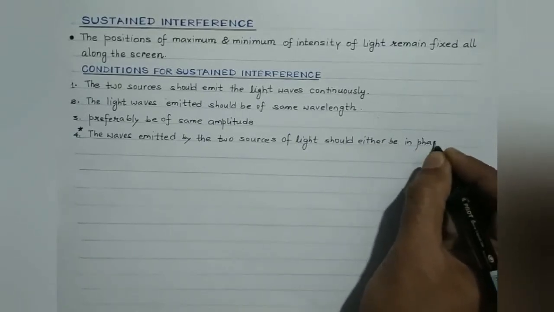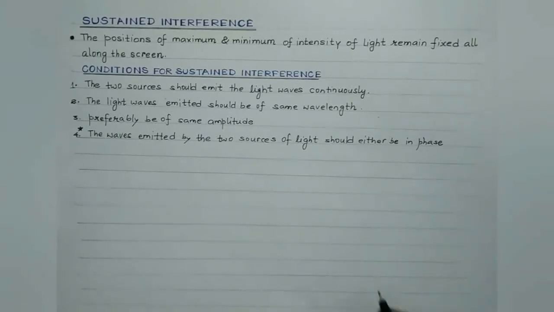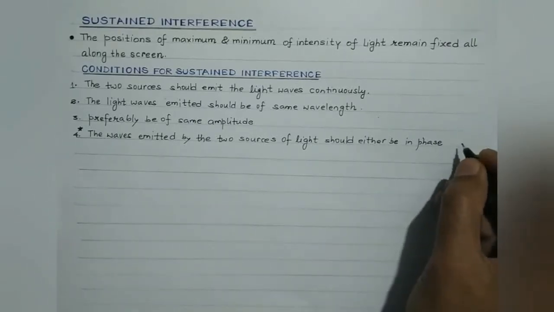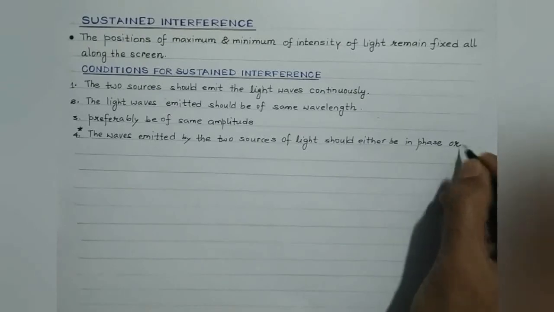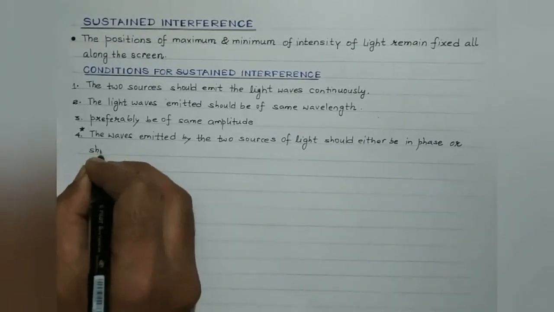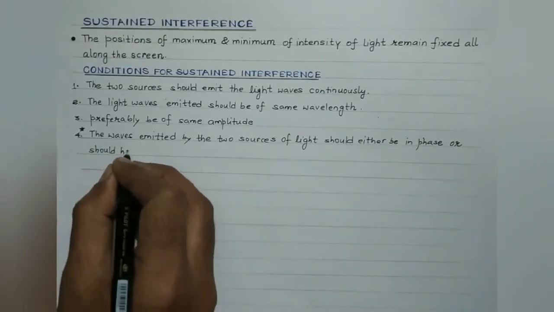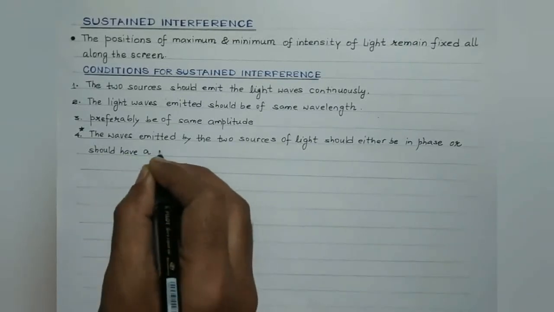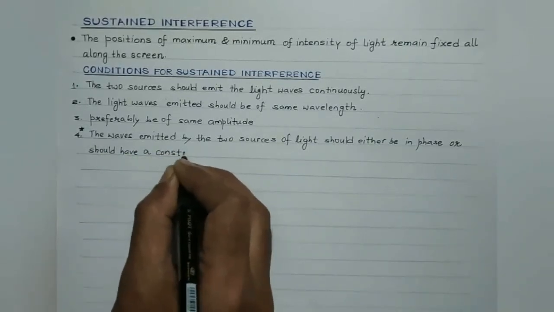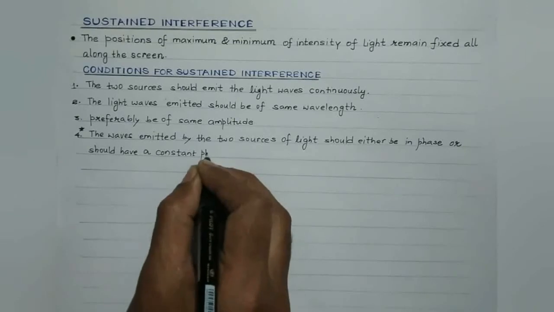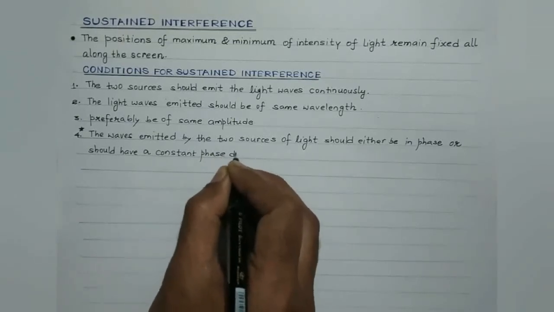That is, they should either be in the same state of vibration or should have a constant phase difference.